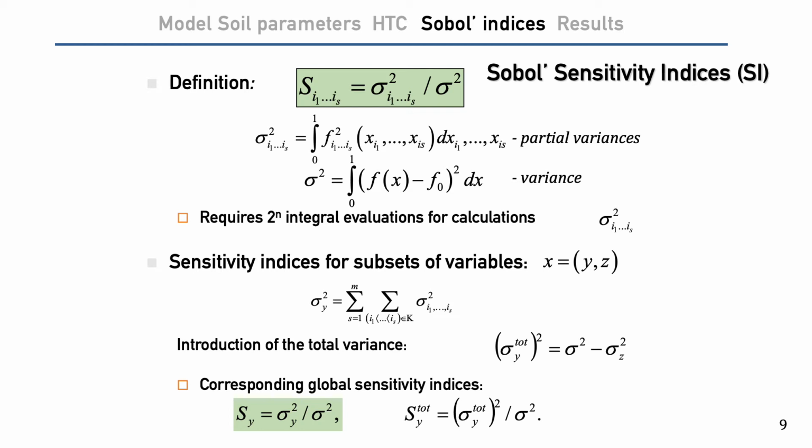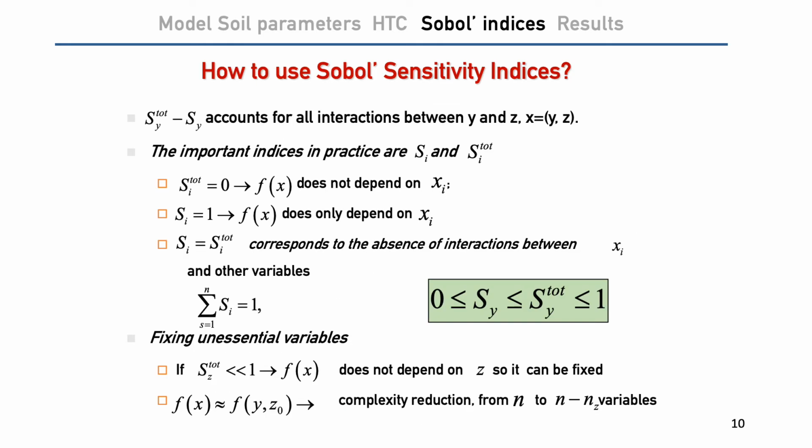For this reason, Sobol introduced sensitivity indices for subsets of variables and the total sensitivity index. The important indices in practice are the first-order index and the total sensitivity index. Their knowledge in most cases provides sufficient information to determine the sensitivity of the analyzed function to individual parameters.